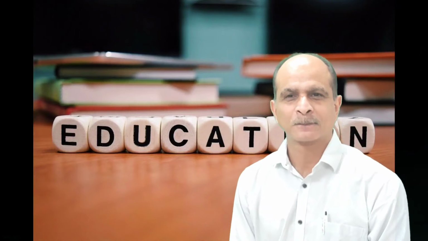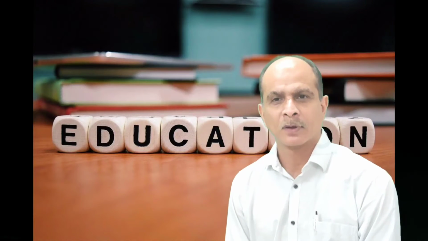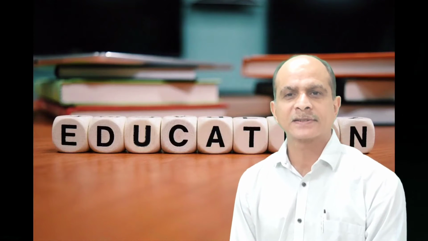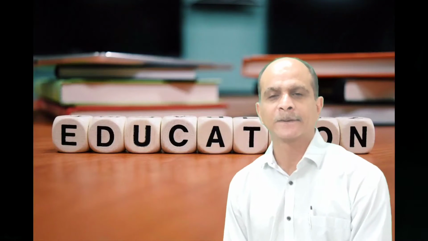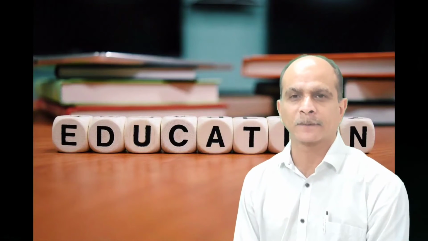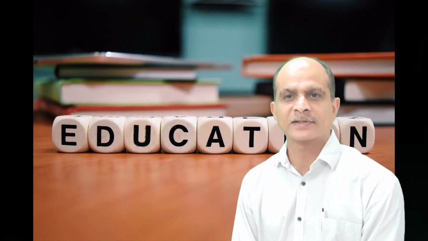Hello friends, in the last lecture we discussed one very important chapter of 10th standard, and that is probability. We have discussed the main 5 concepts of this chapter. The first concept was probability, its definition and its formula.